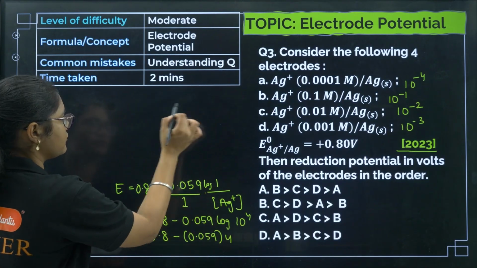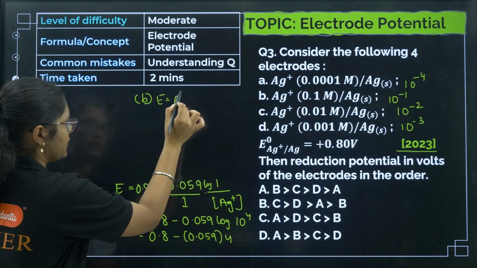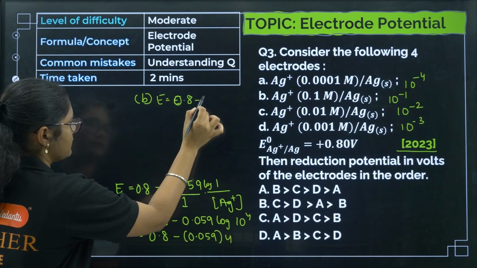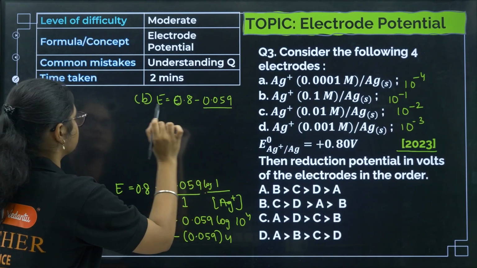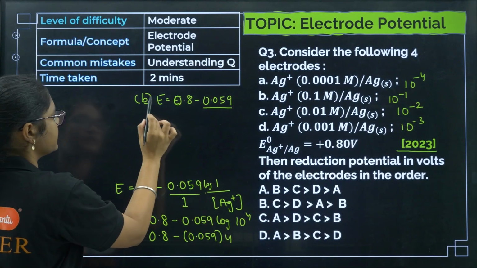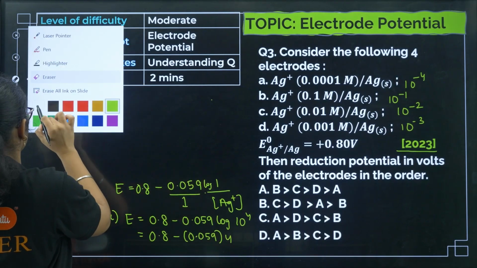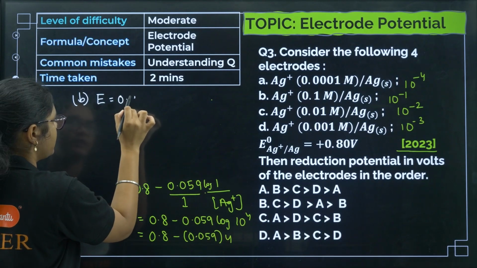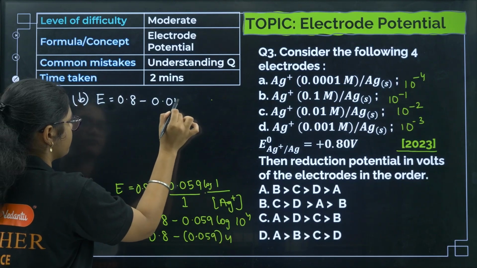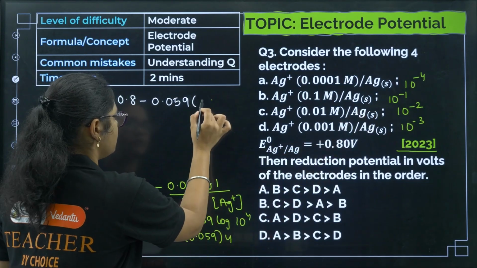So what will be the value for B? For option number B, it will be E equal to E naught, so I can write 0.8 minus 0.059 by n, so that is 1. One second, let me take some space and write down. Okay, so for option number B, it will be E is equal to 0.8 minus 0.059 into, what is the power here? 1, so that will be into 1.